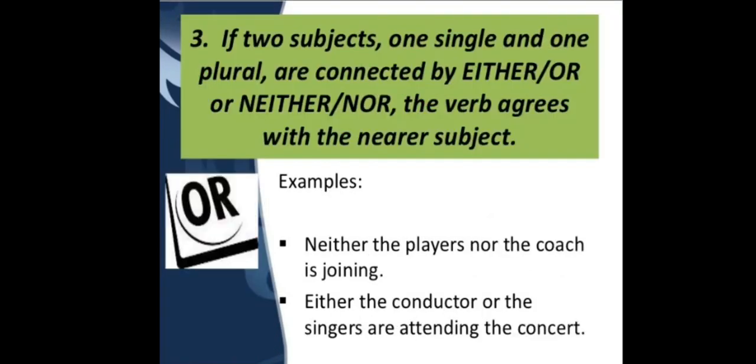Now rule number 3. If two subjects, one singular and one plural, are connected by either/or or neither/nor, the verb agrees with the nearer subject. For example, neither the player nor the coach is joining. Coach is one person, so we have used is here. Now see the next one: either the conductor or the singers. Singers is plural, so we have used are. Either the conductor or the singers are attending the concert.